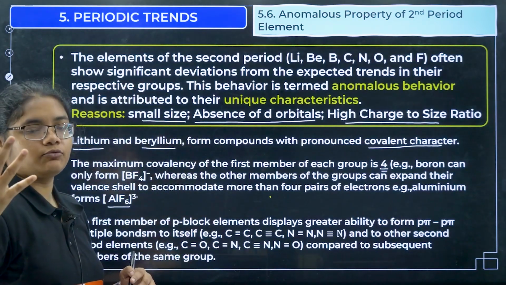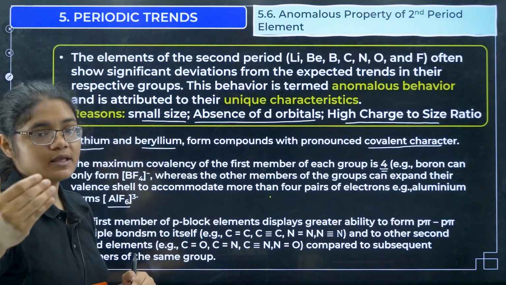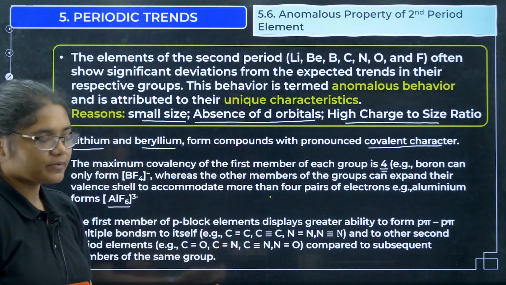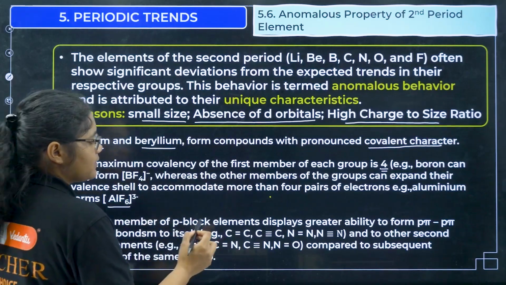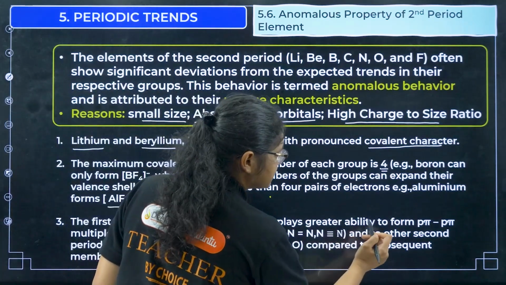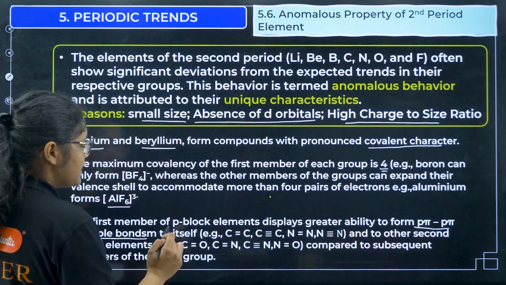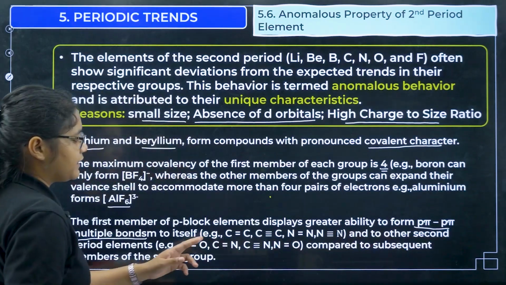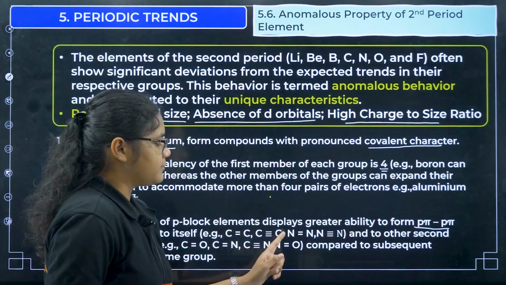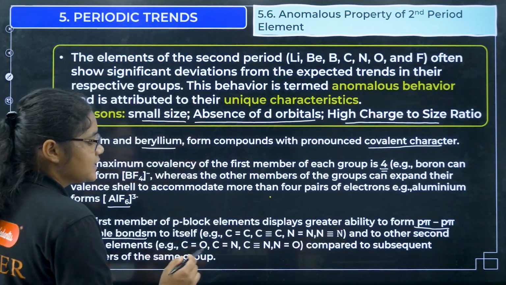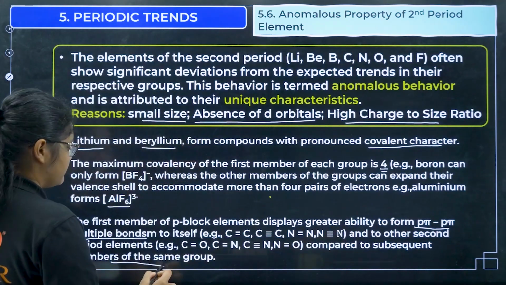Boron can form only 4 bonds, whereas aluminium can form 6 bonds, and that is due to the absence of d orbital in boron. Next, the first member of the p block elements displays greater ability to form p pi multiple bonds itself. You can see we can have carbon-carbon bonds, carbon-nitrogen bonds, and so on, compared to the subsequent members of the same group.